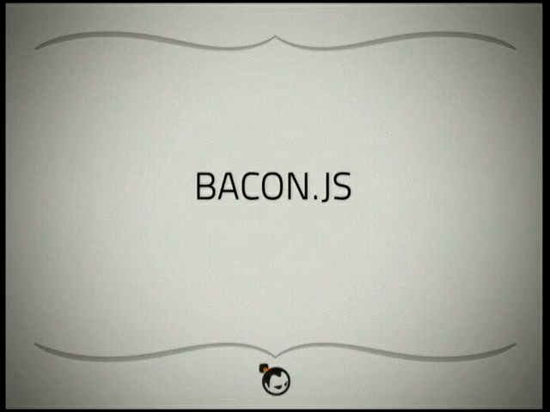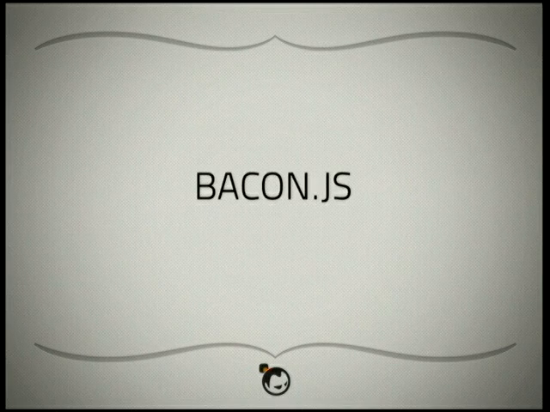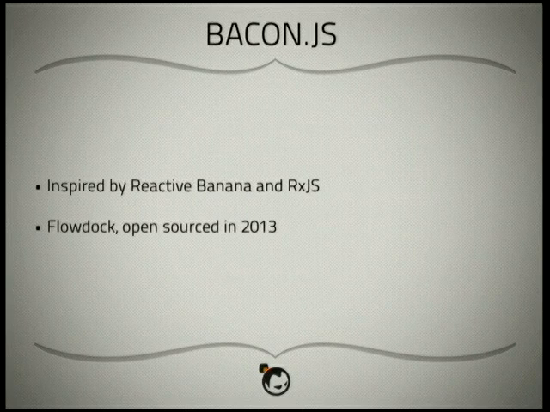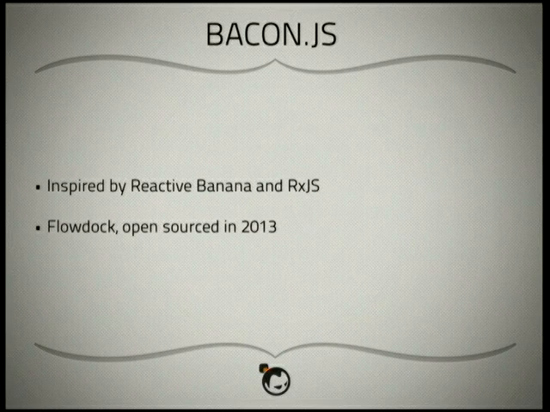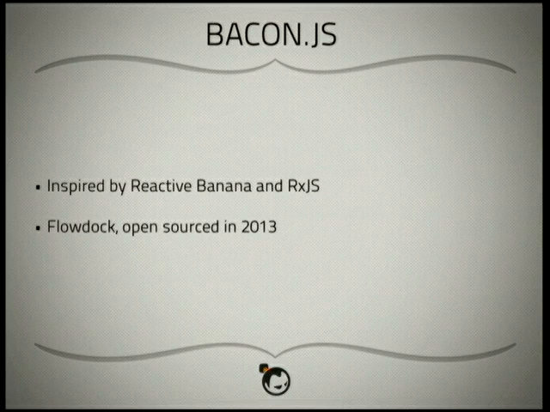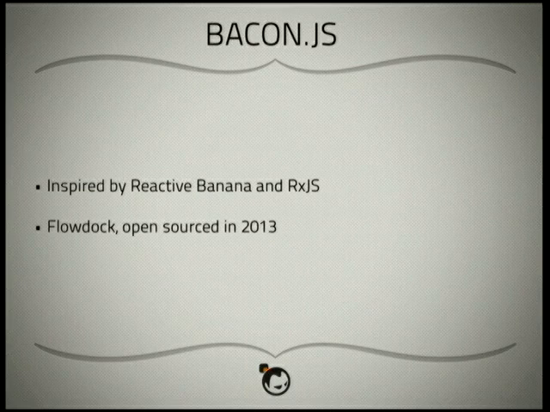So another one that I actually am not super familiar with, but I did a little bit of research before this talk, is Bacon.js. This comes from Flowdoc. I guess Flowdoc is the company name and the product name, maybe. It was open sourced in 2013, so I think in January of this year, or that's when the first blog post was. This is inspired by RxJS and Reactive Banana, which is one of the really, really early Haskell implementations of this kind of programming model.